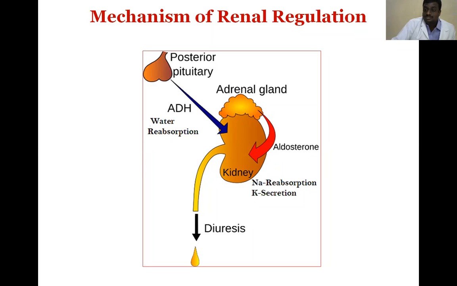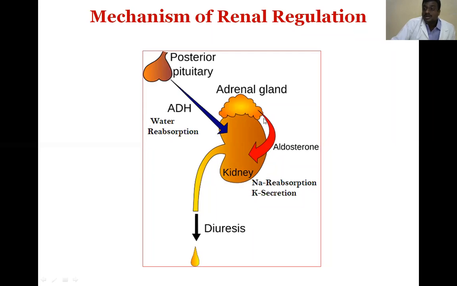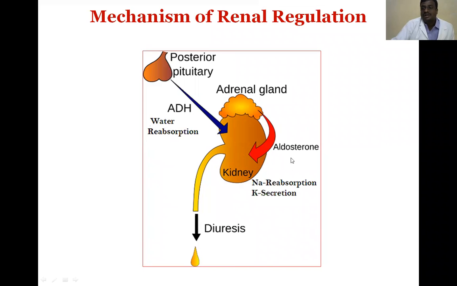So that sodium is lost. Another function of aldosterone is in the distal convoluted tubule. So in the distal convoluted tubule, what happens? In the presence of aldosterone, more secretion of potassium takes place in the distal convoluted tubule. If there is an absence of aldosterone, there is no secretion of potassium into the distal convoluted tubule. So more potassium accumulates in the blood. So these are the hormones required for the water regulation and electrolyte regulation in the kidney.